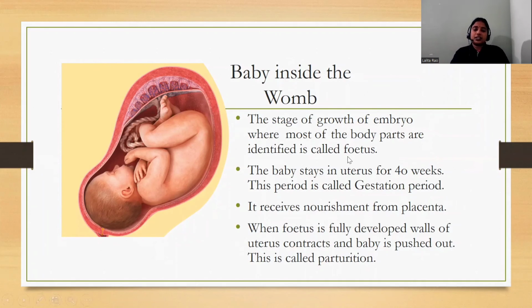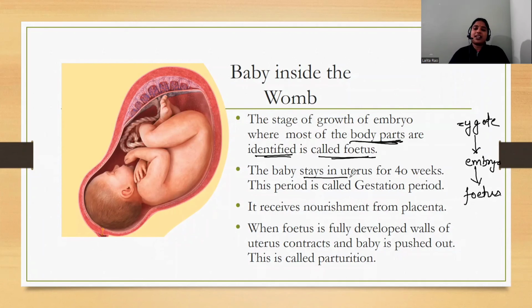After this, the body parts start developing, and the stage when the body parts are identified is known as fetus. So initially, after fertilization, it is called a zygote. Then after the 4th week, it implants itself in the uterus as a ball of cells. Then it is known as an embryo. And when the body parts of this embryo are identified, it is known as a fetus.